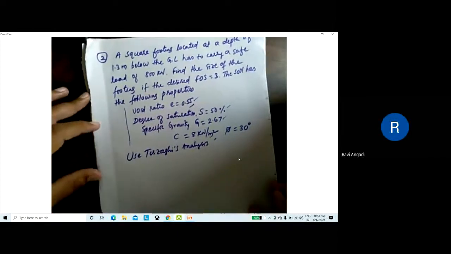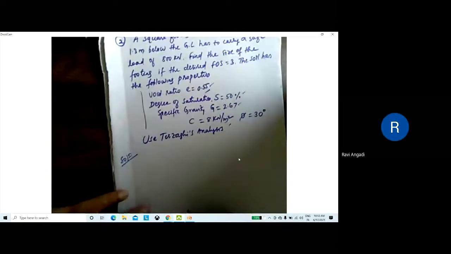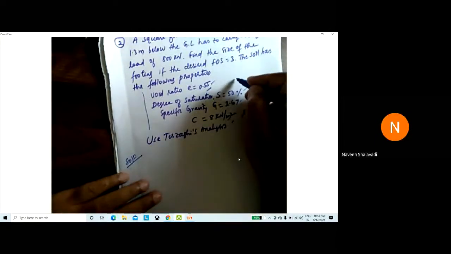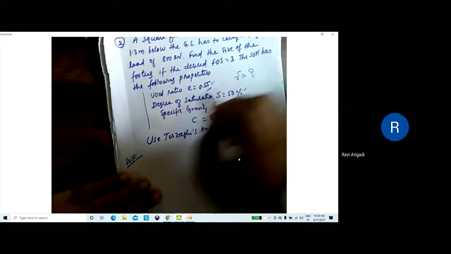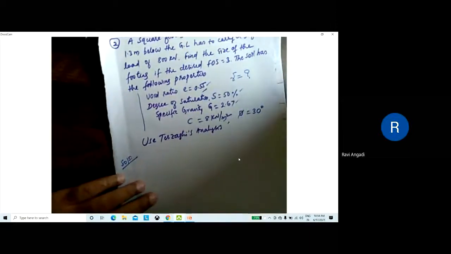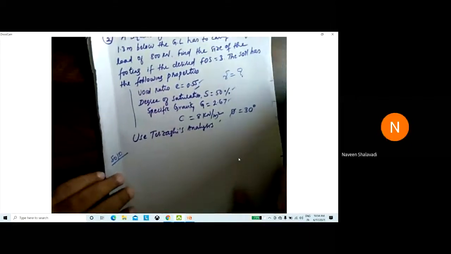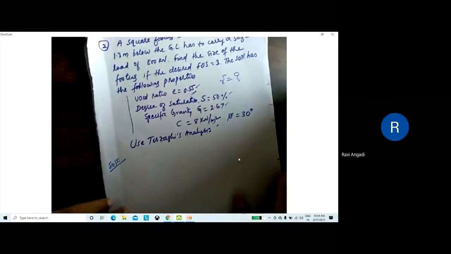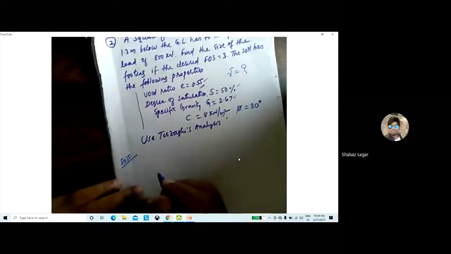You read the problem, you will understand. Yes, tell me. Anyone? Sir, unit weights. Sir, the type of soil, and also they have not given any specific density. So from the calculation part, we will get to know what type of soil and their density, sir. Yes, that is the unit weight of soil you need to calculate. Correct? Gamma you need to calculate. Yes or no? Yes, sir, gamma is not given.